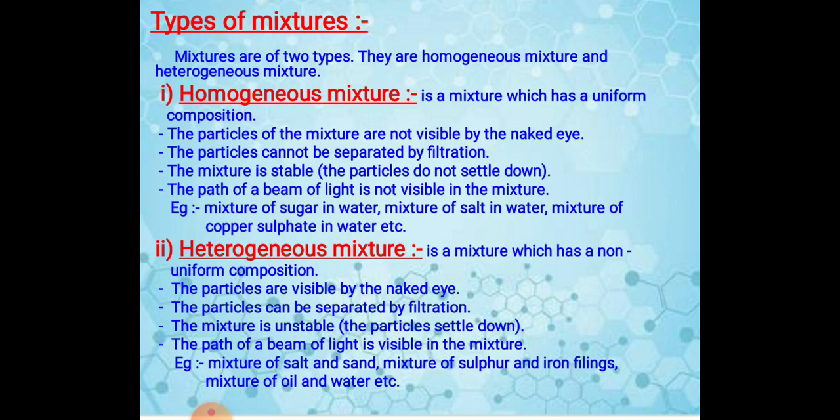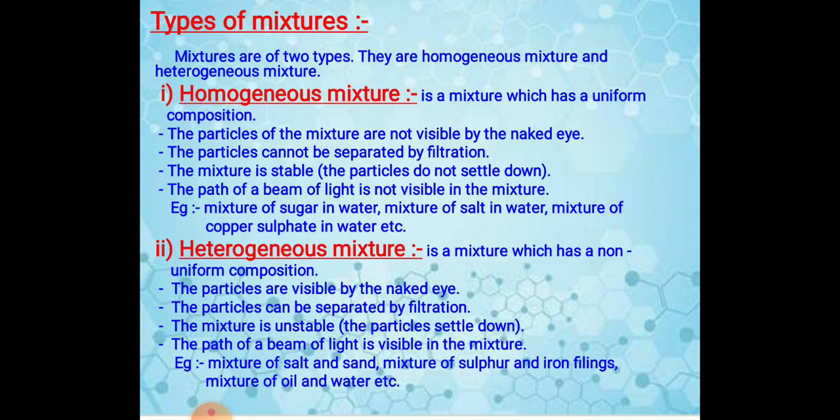Now the second is the heterogeneous mixture. A mixture which has different composition and different properties in different parts of its mass is called a heterogeneous mixture, or we can say it has non-uniform composition. For example, in a bowl, if we mix sand and salt, it is not necessary that in every part we will find an equal amount of sand and salt. It varies. This means different composition and properties in different parts of the mass, which is called a heterogeneous mixture.